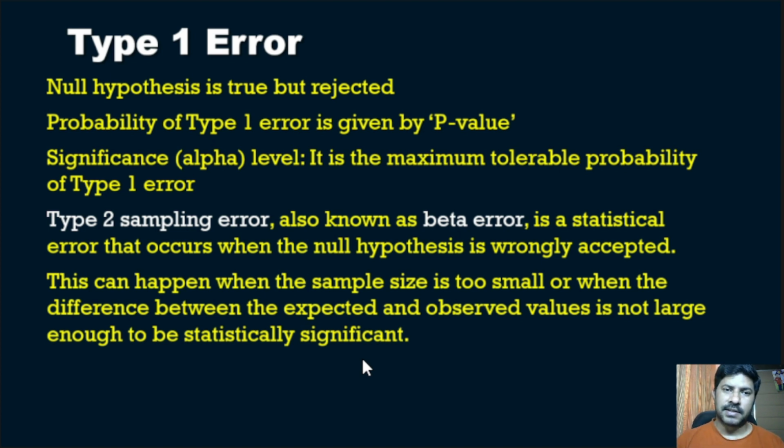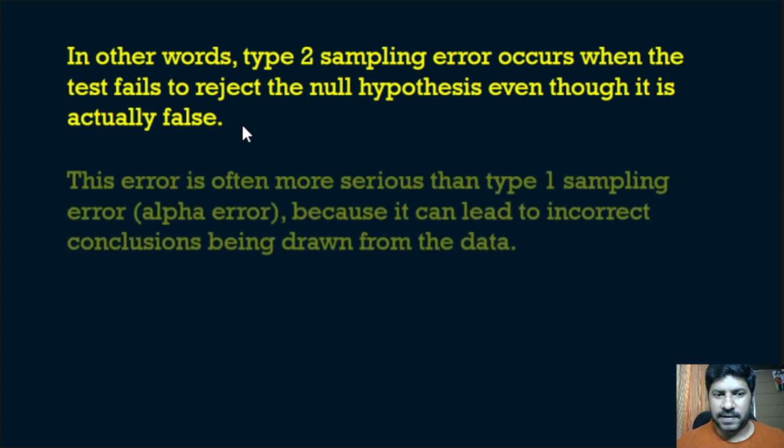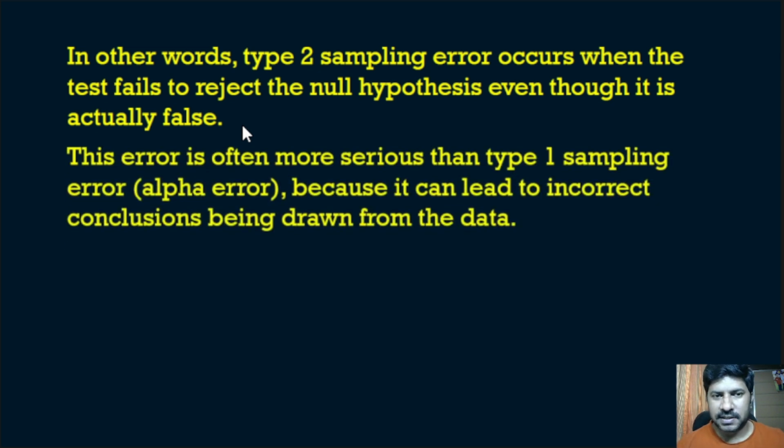Both type 1 error and type 2 error are serious issues in sampling. In other words, type 2 sampling error occurs when the test fails to reject the null hypothesis even though it is actually false. That is the difference between type 1 and type 2. In type 1 error the null hypothesis is true but rejected; in type 2 error the null hypothesis is false even though it is accepted.